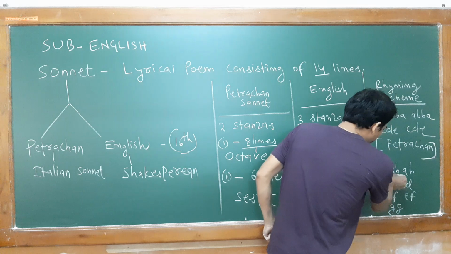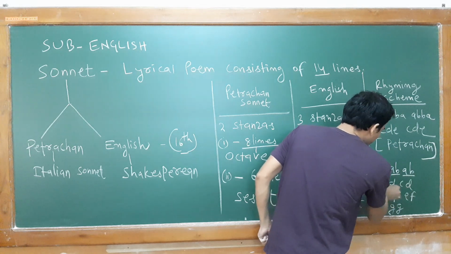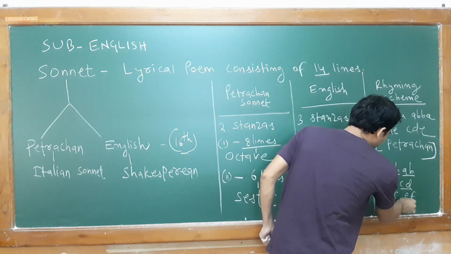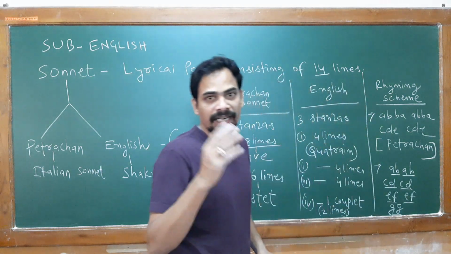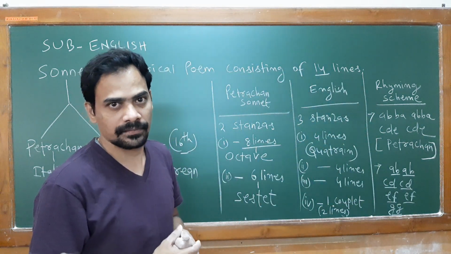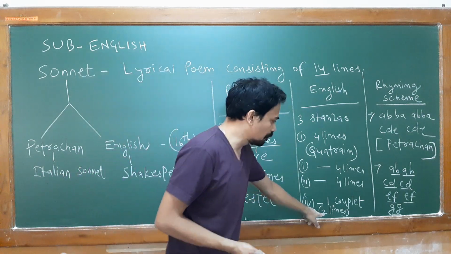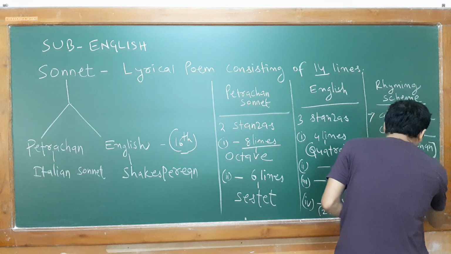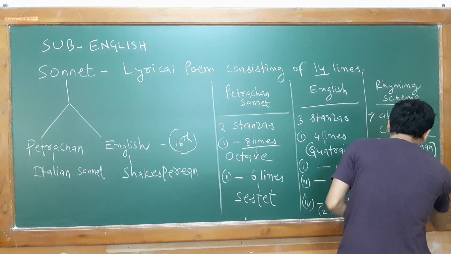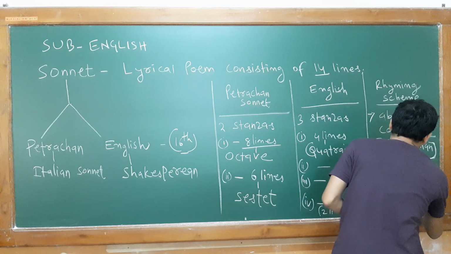You notice, please: A, C, D, E, F, and 2 lines, which is known as your couplet. Couplet means 2 lines. So this is all about your English sonnet.